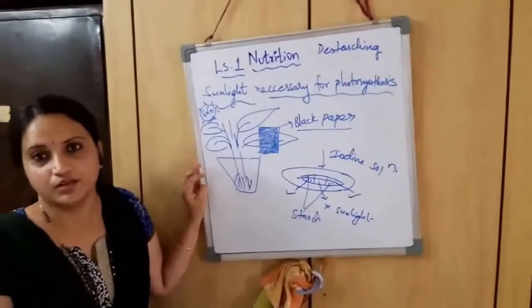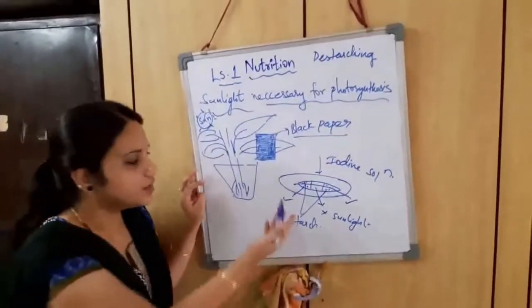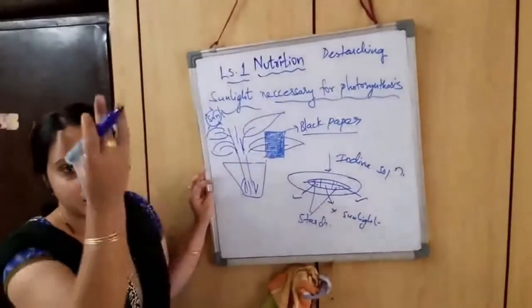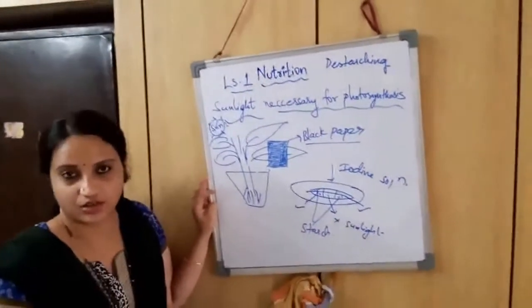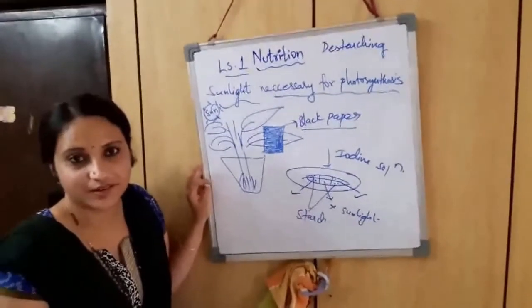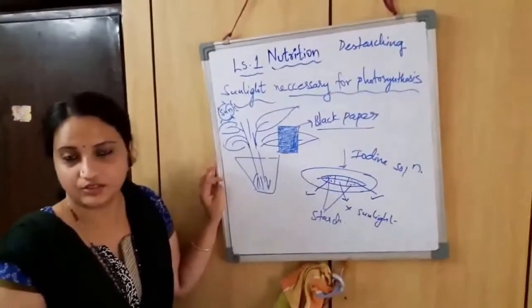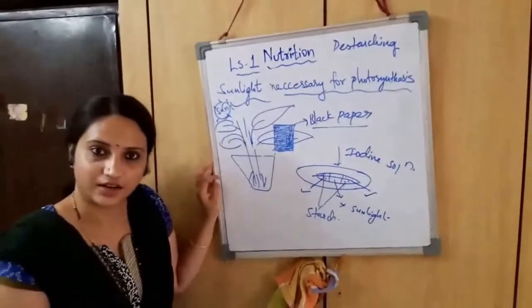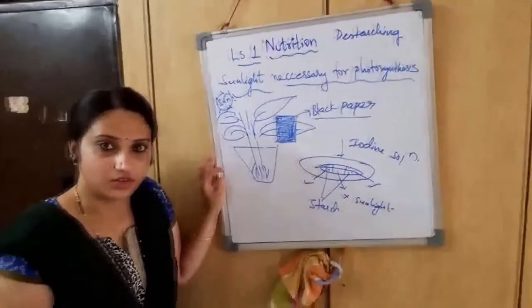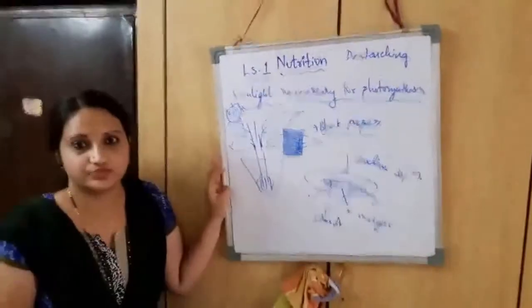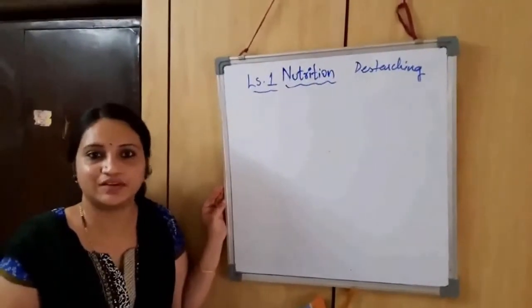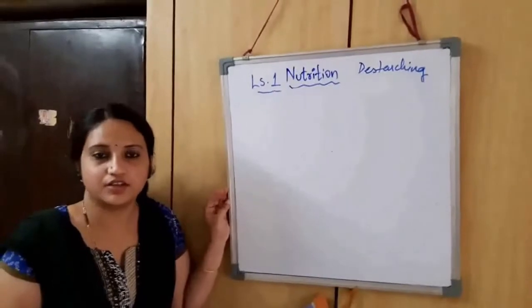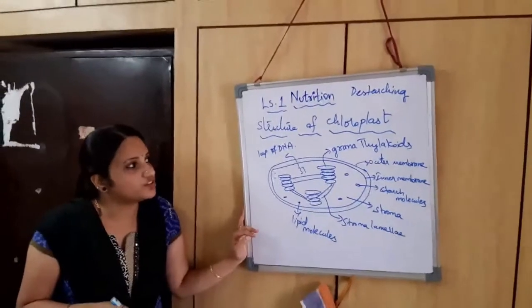Why? Because it has been covered with the black paper, that portion of the leaf will not absorb sunlight. So if it is not absorbing sunlight, it means photosynthesis never occurred. If photosynthesis has not occurred, there is no formation of glucose or starch. This is also called the light screen experiment, because we are using a black paper as a screen here, which doesn't allow the light. Now let's talk about the structure of the chloroplast.